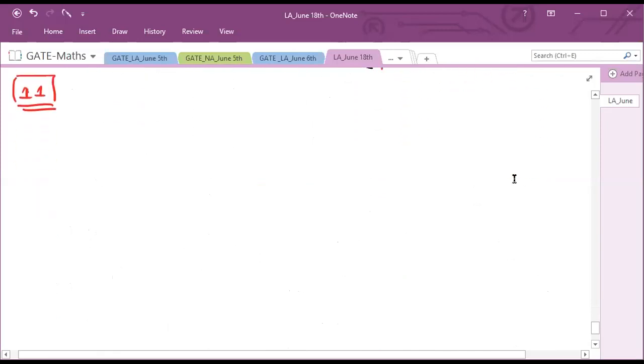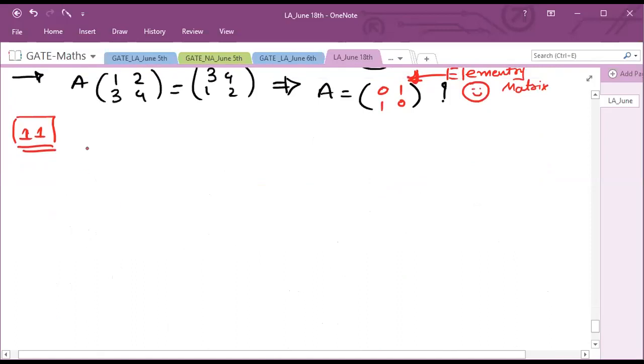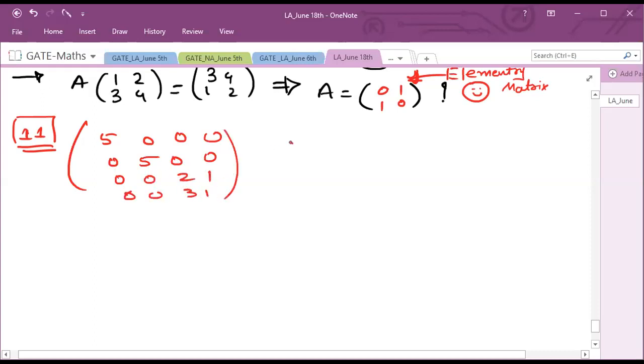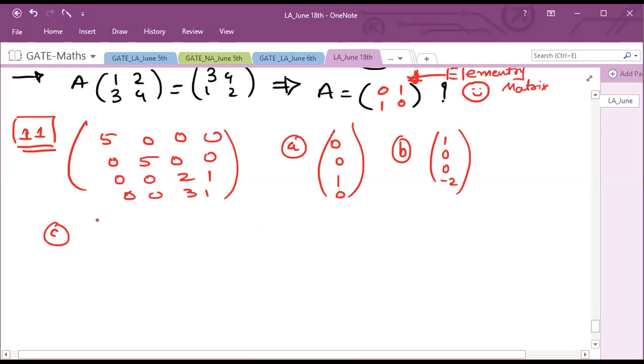Question number 11. Which of the following is an eigenvector of this? So this you can do by the previous method. They have given us the matrix [pi 0 0 0; 0 pi 0 0; 0 0 2 1; 0 0 3 1]. The four options are: first option 0 0 1 0, second option 1 0 0 minus 2, third option 1 minus 2 0 0, fourth option 1 minus 1 2 1.